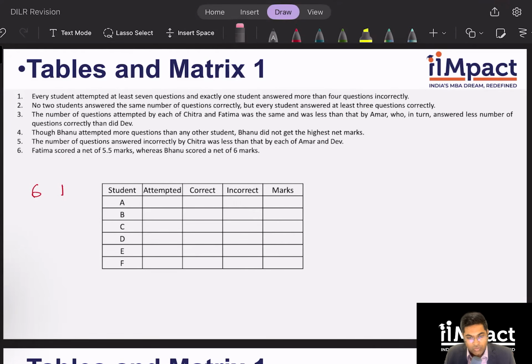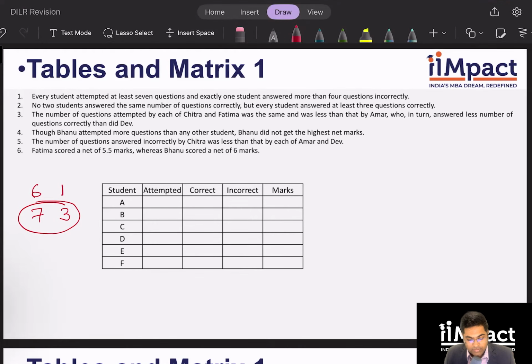Or the other combination can be 7 questions correct and 3 questions wrong. But is this possible?